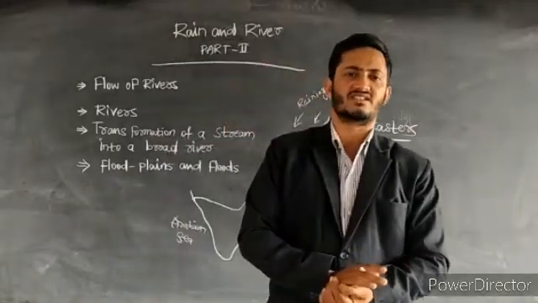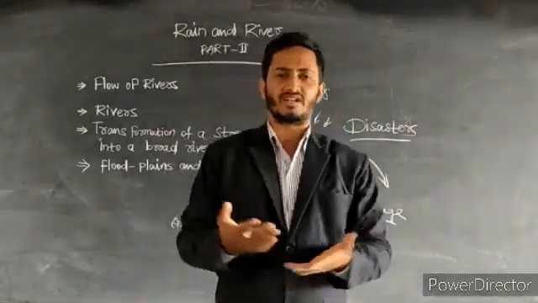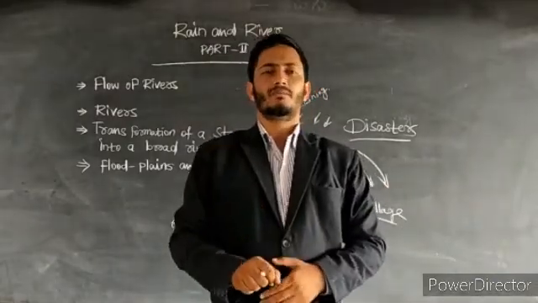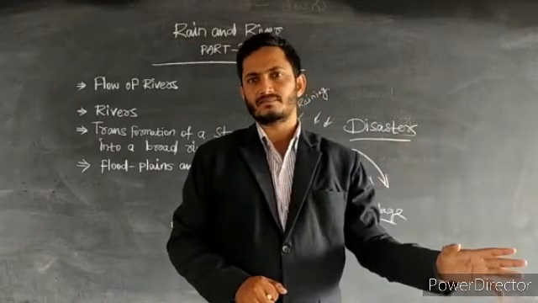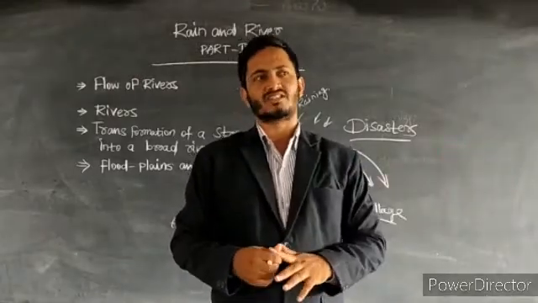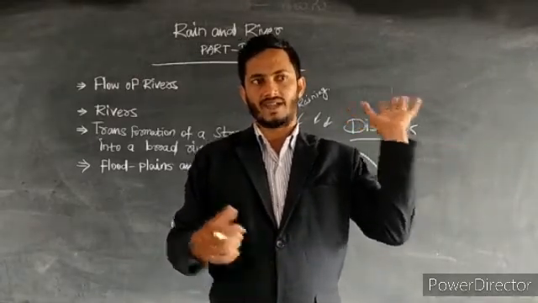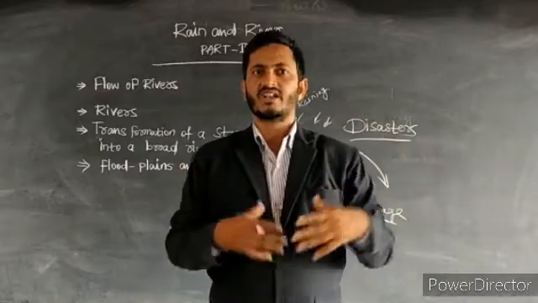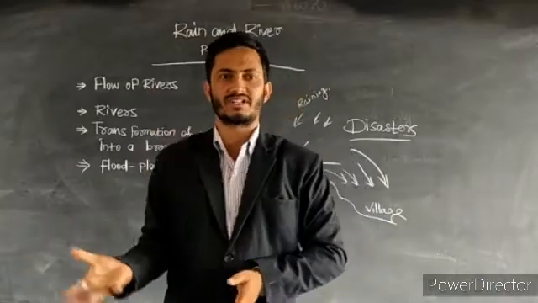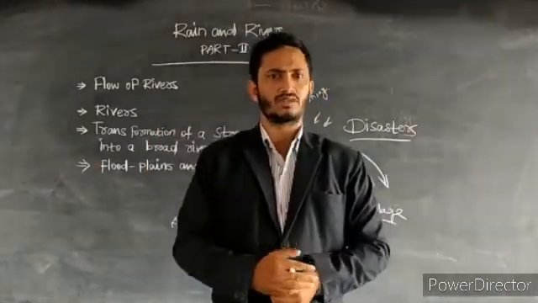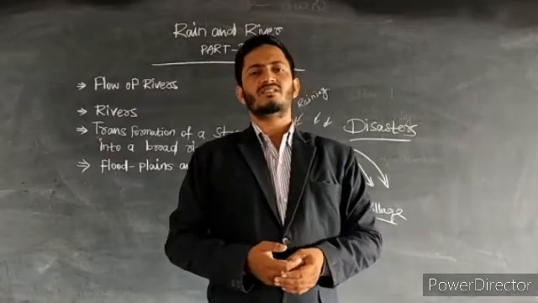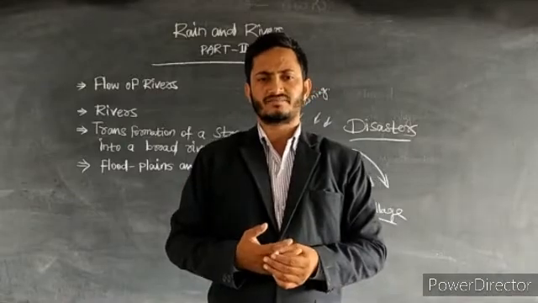Disasters can happen at several times, and they can be categorized into two types: human induced disasters and natural disasters. Human induced disasters means bomb blasts, train accidents, and fire accidents. Natural disasters means floods, cyclones, earthquakes, and tsunamis.